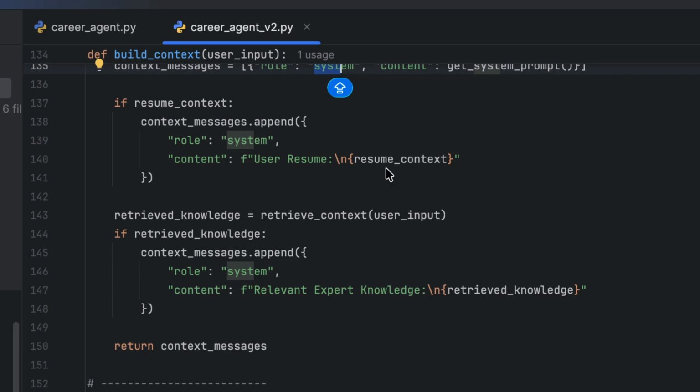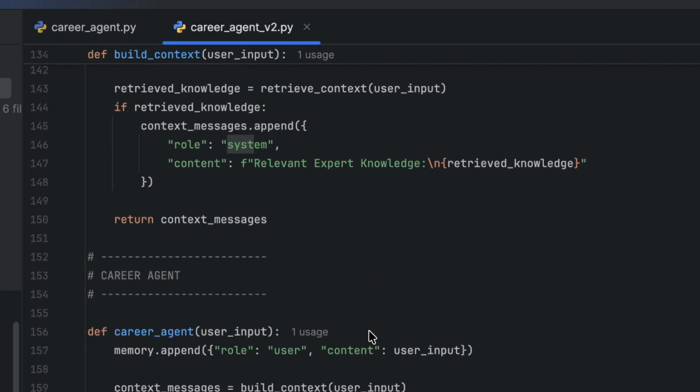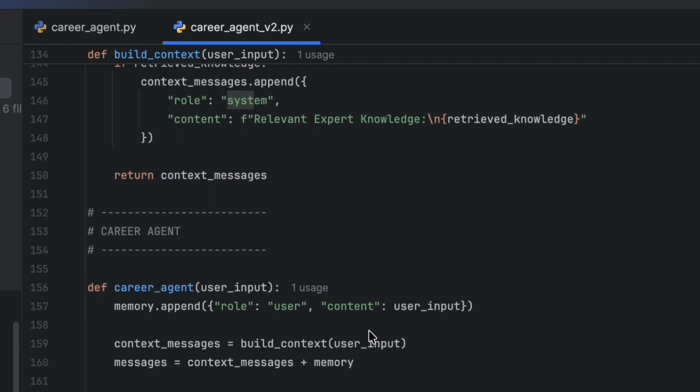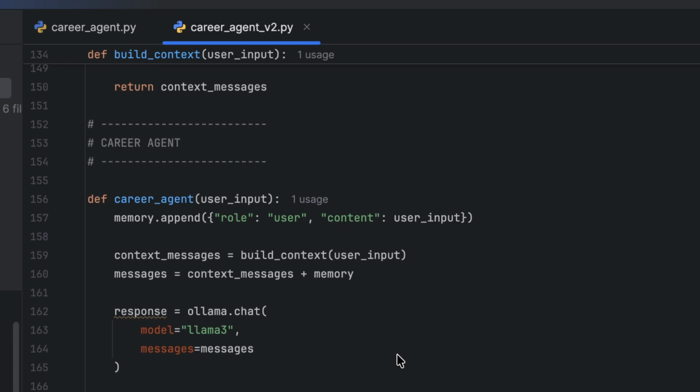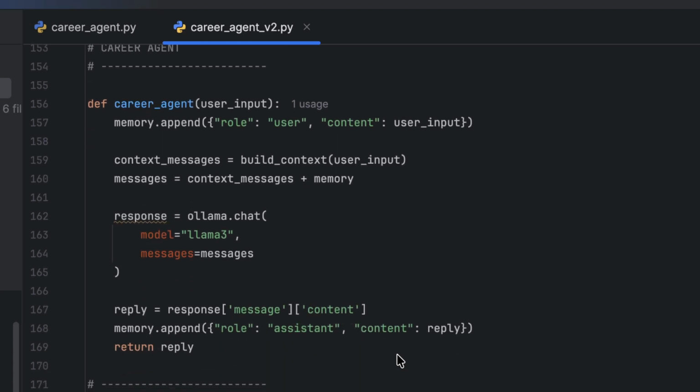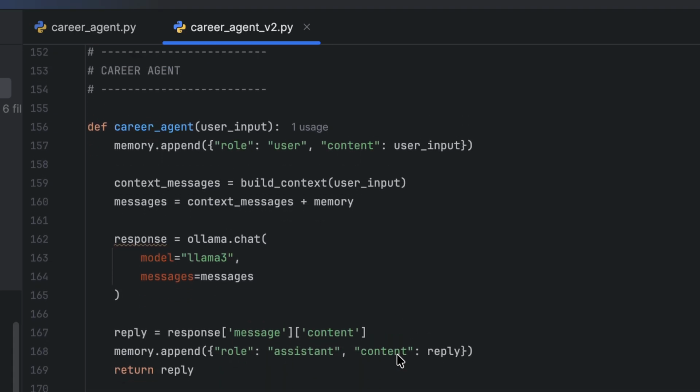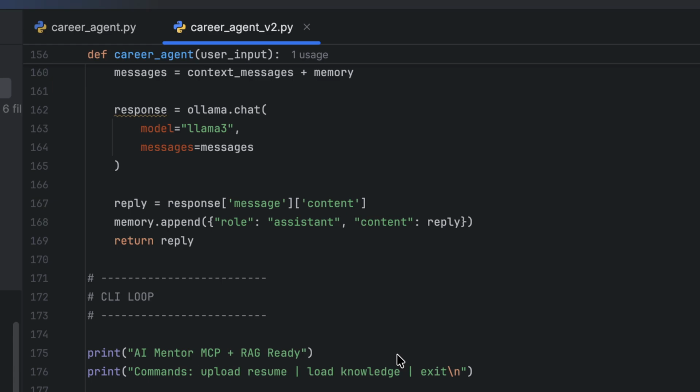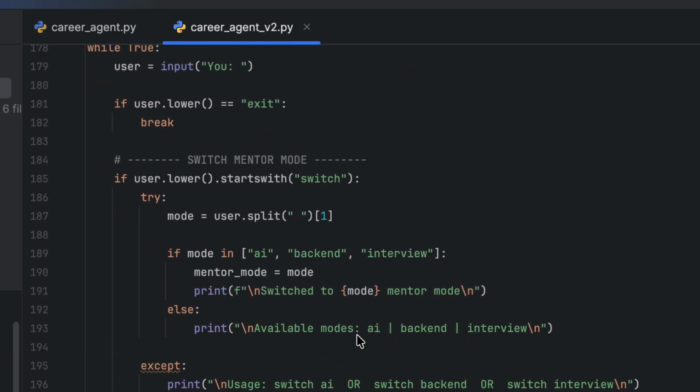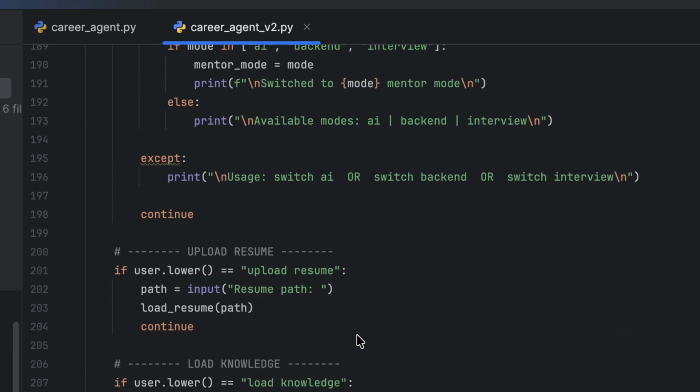And this brain combines the knowledge, the resume, and the memory before sending it to the model, and ollama.chat makes the final call to the LLM. This is the loop so that it keeps on asking and getting the context for it.